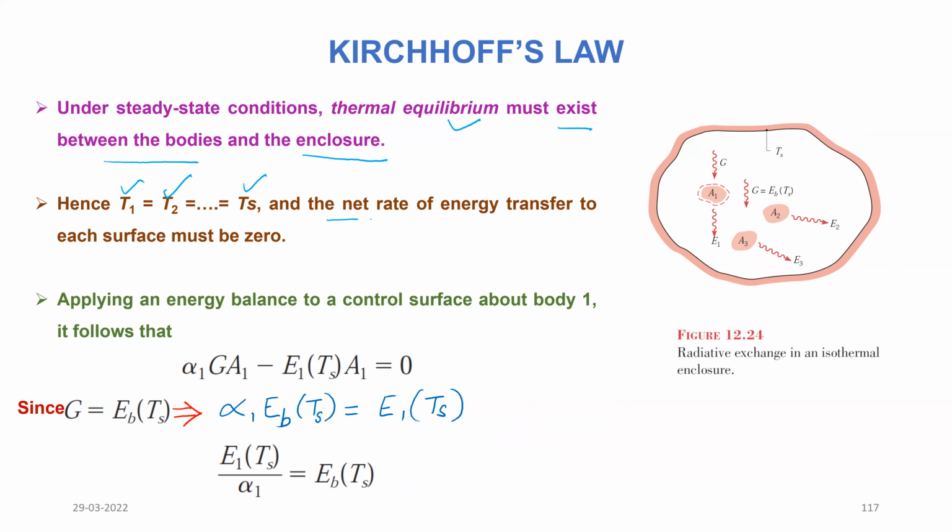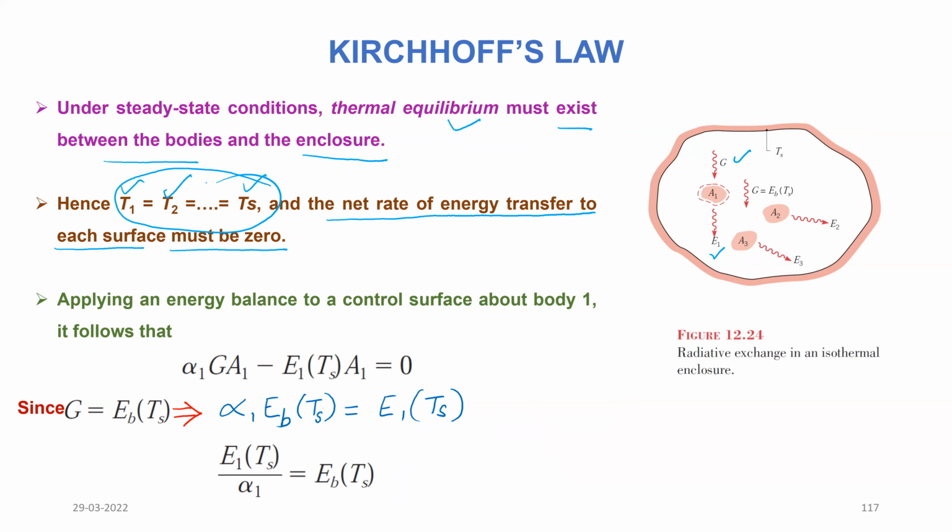The net rate of energy transfer to each surface must be zero, because certain energy is falling on the surface and the surface is also emitting certain energy. You can see here, G is the energy falling on the surface A1, and E1 is the emission of this surface A1. All the bodies are in thermal equilibrium, since the temperature is the same for all the bodies as well as the cavity.